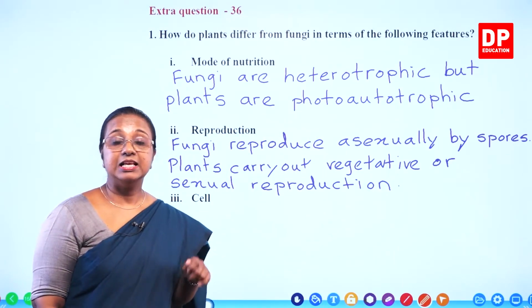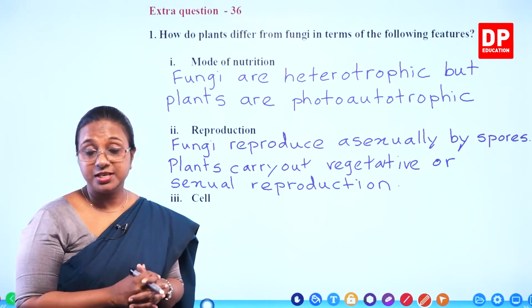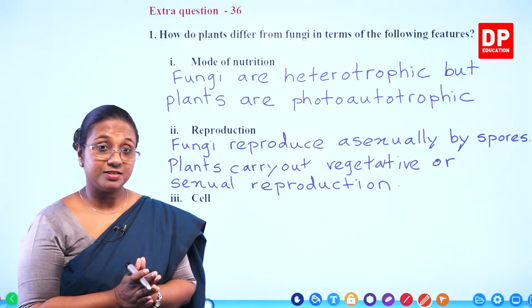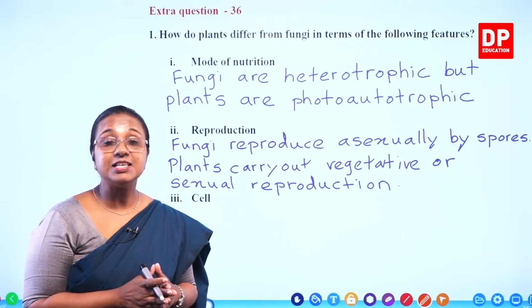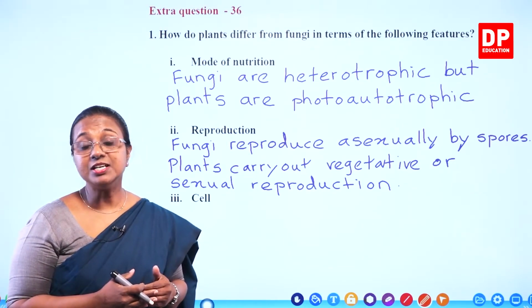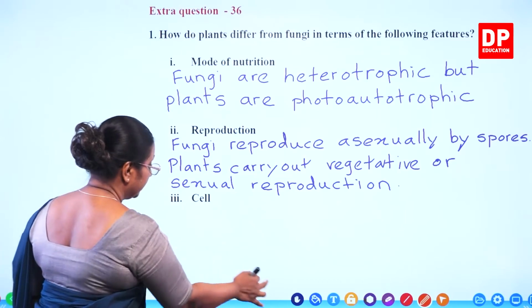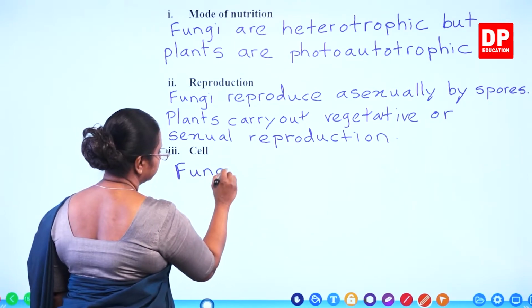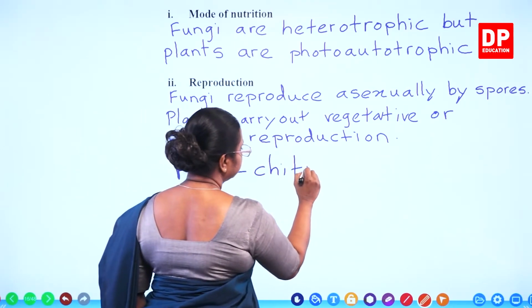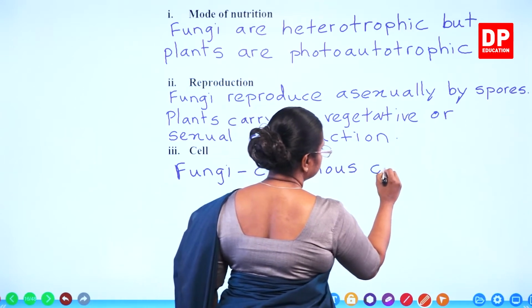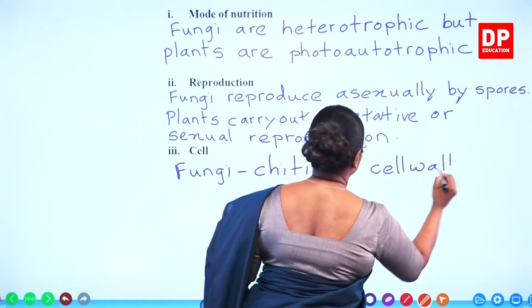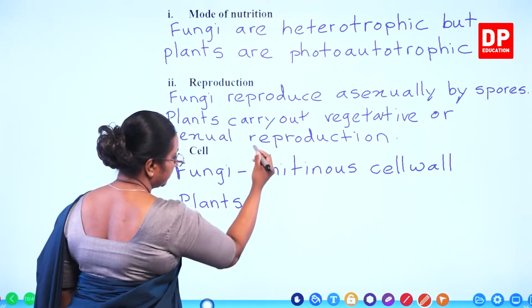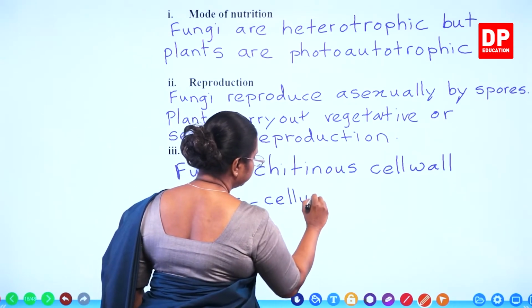Then the cell, again as I told you all, they are all eukaryotic cellular organization. So basically the cell structures are the same. But what is the difference? Fungi has a chitinous cell wall, whereas plants have a cellulose cell wall. So here fungi chitinous cell wall, and plants have cellulose cell wall.